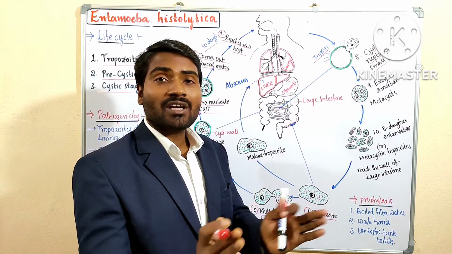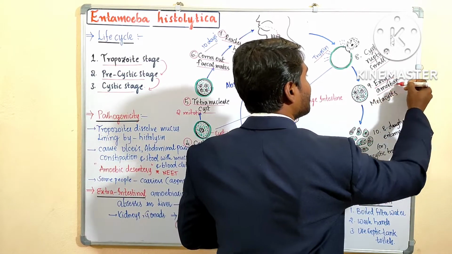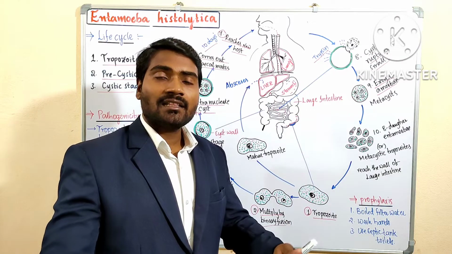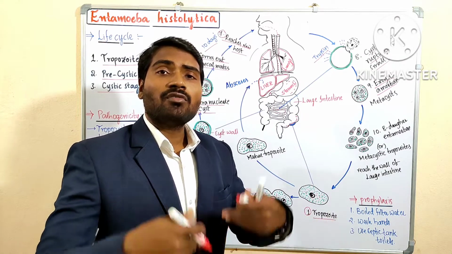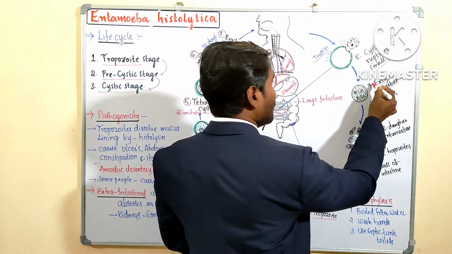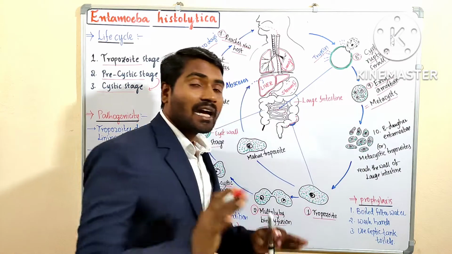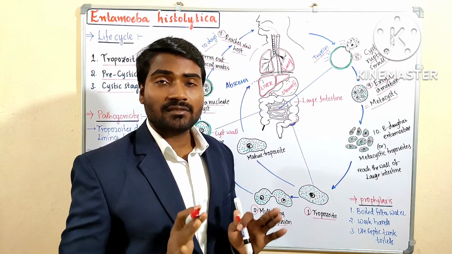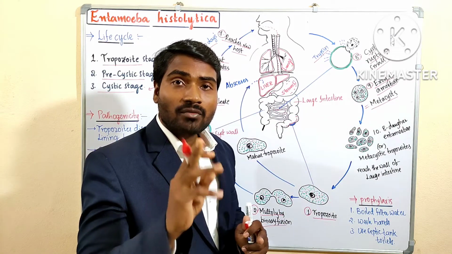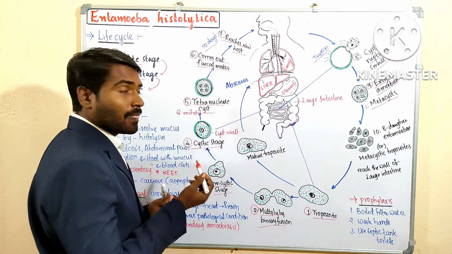Now this process is called excystation. So this is called the excysted amoeba. Ex is nothing but exit. They come out from the cyst. Now this excysted amoeba is also known as the metacyst. How many daughter nuclei are present? Four daughter nuclei are present, because here they are four in number.